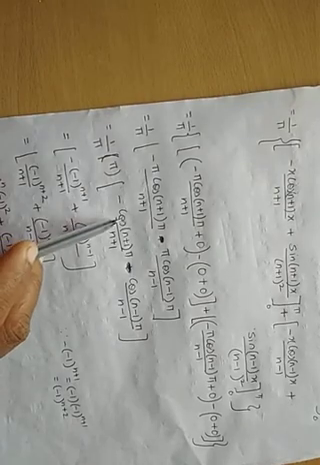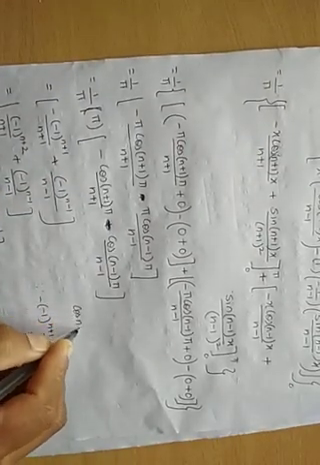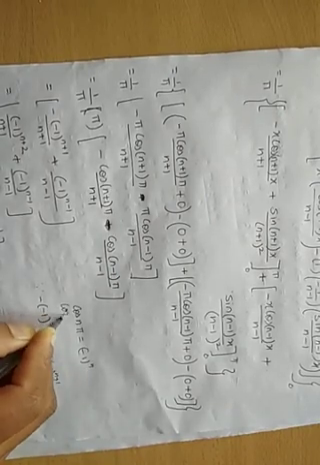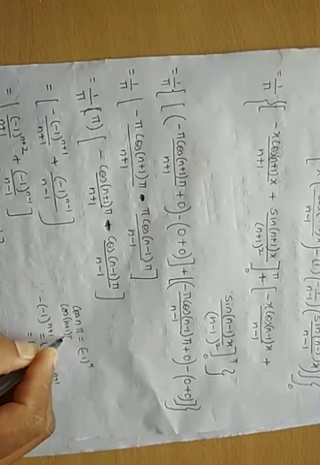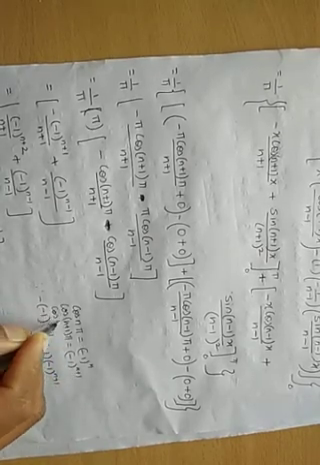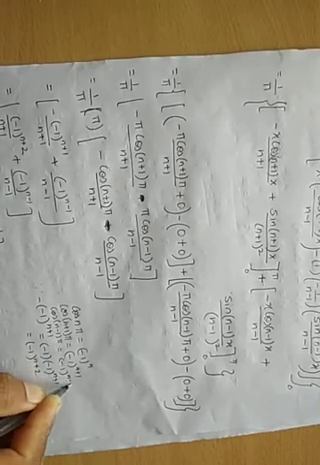We know that cos of n pi value is minus 1 raised to n. Then cos of (n plus 1) into pi is minus 1 raised to (n plus 1). Cos of (n minus 1) into pi is minus 1 raised to (n minus 1).